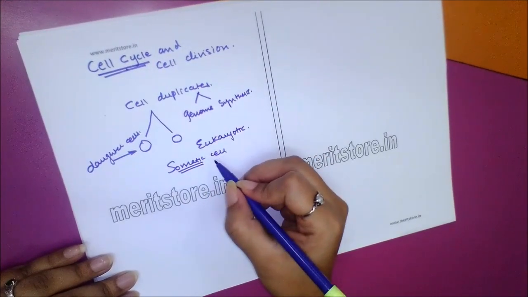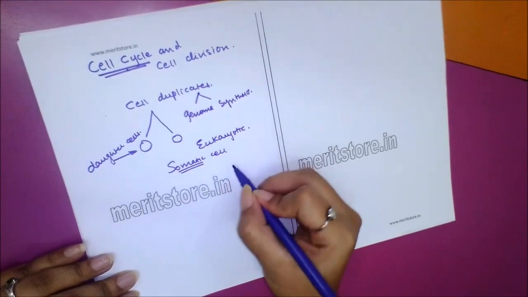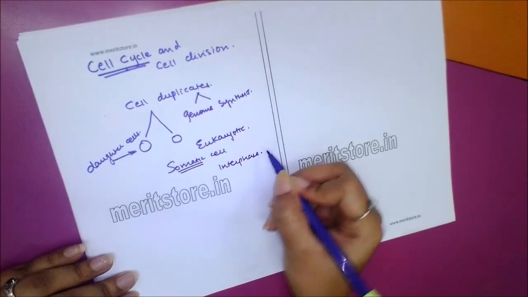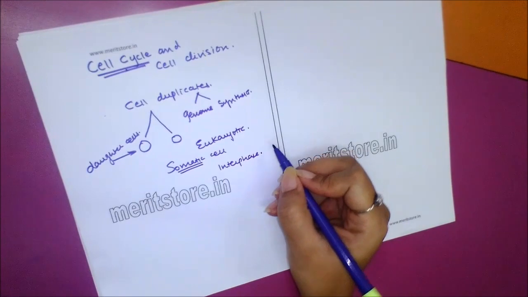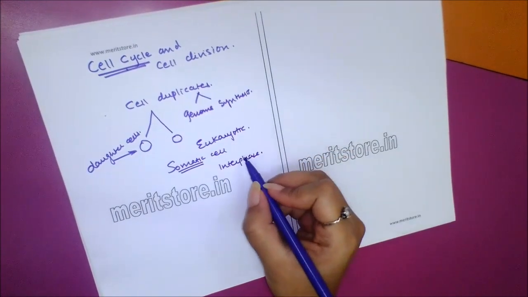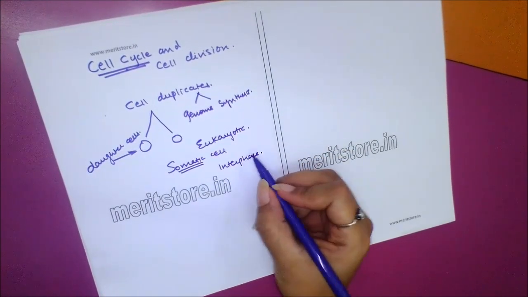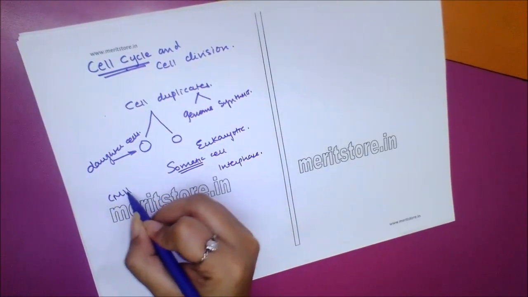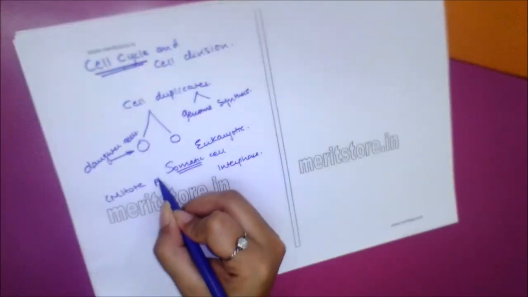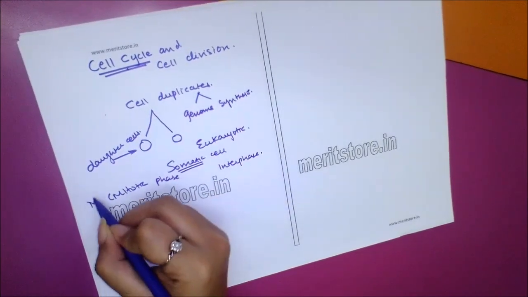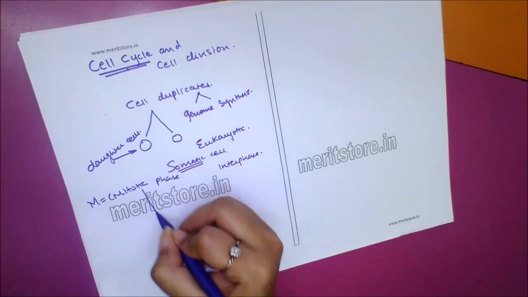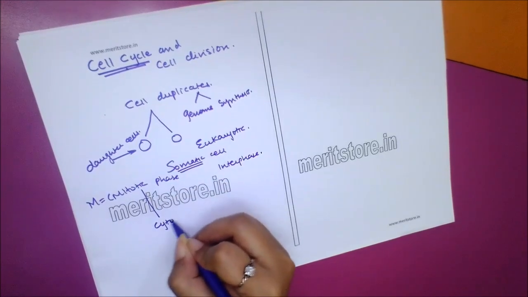So it has two main stages, a long undividing interphase and a shorter nucleus dividing stage, the mitotic phase, which is known as the M phase, followed by cytokinesis.